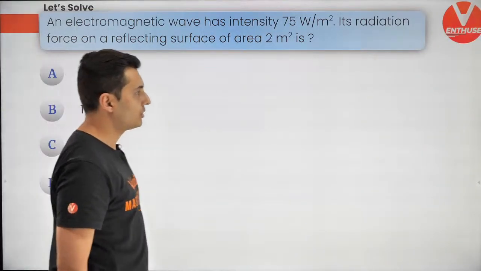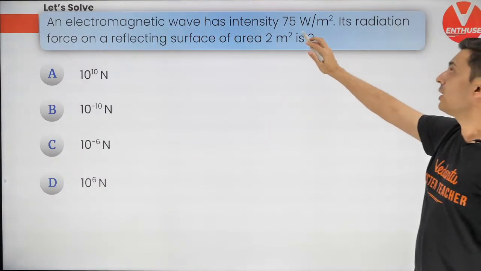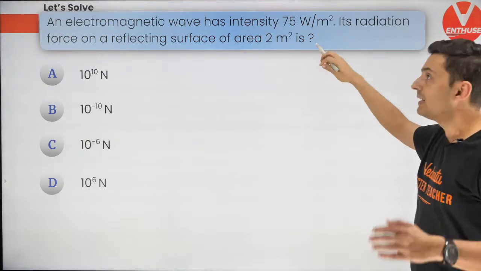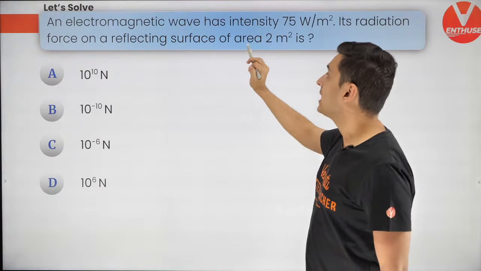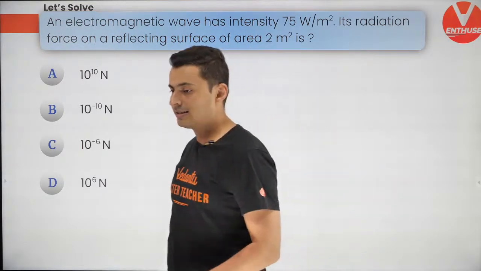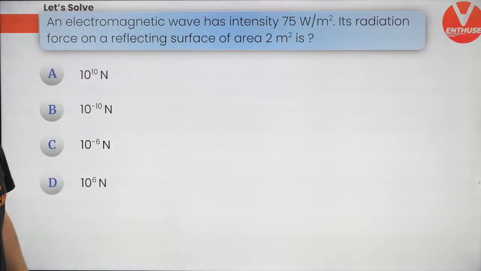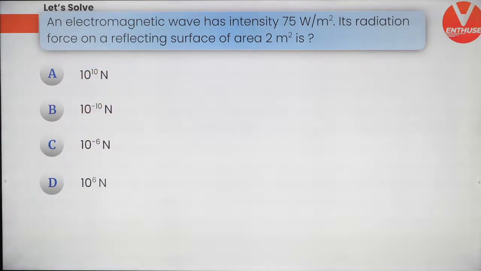Here comes the next question. There is an electromagnetic wave which has intensity of 75 watts per meter square, and you have to find the radiation force on a reflecting surface of area 2 meters square. So come on, let's see how many of you get this. What is the radiation force which is exerted on an area of 2 meters square?